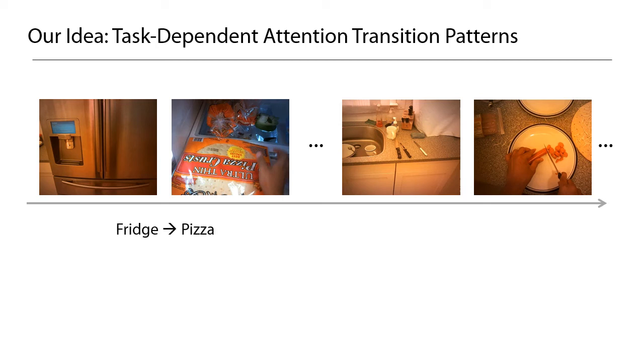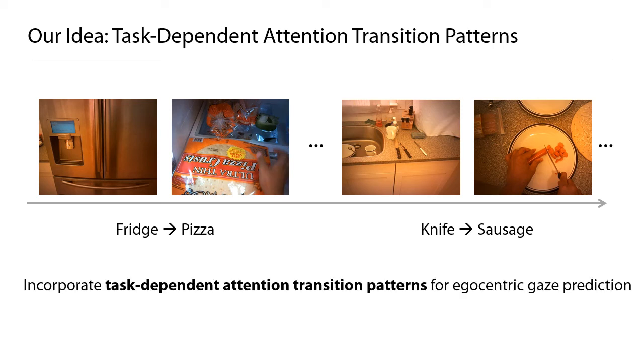For instance, when we take pizza out of the fridge, we first look at the fridge and then shift our attention to pizza. When we're cutting the sausage, we first look at the knife and then pay attention to the sausage. Such attention transition patterns are highly characteristic with the task of cooking in a kitchen. We want to leverage such information for improving gaze prediction accuracy from egocentric videos.